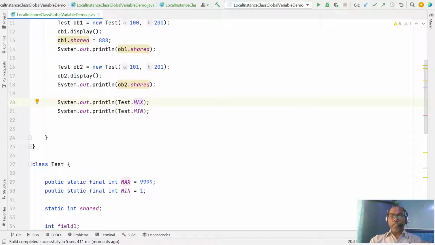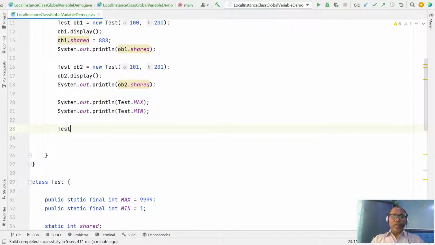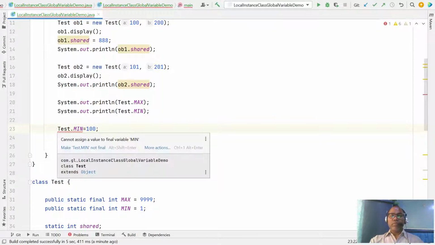Anyone cannot change the value, can just access it, just readable. This is the final value, so someone cannot write Test.MIN equal to 100. This is not allowed. A global or constant variable is final, you cannot reassign, just use it, and it looks like a global variable.